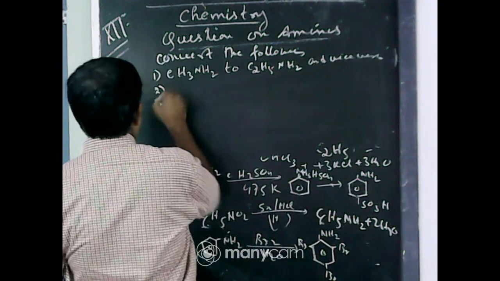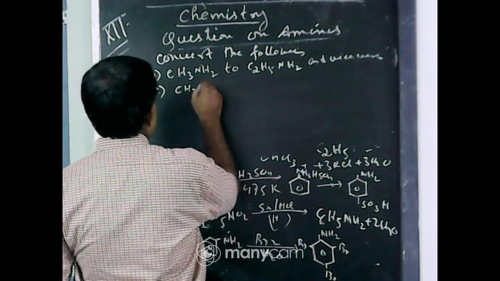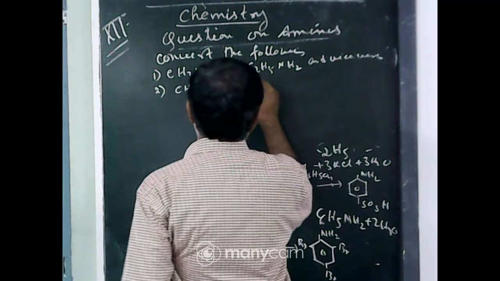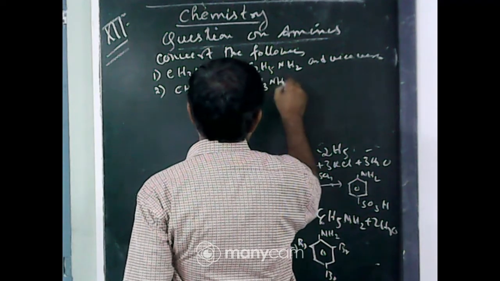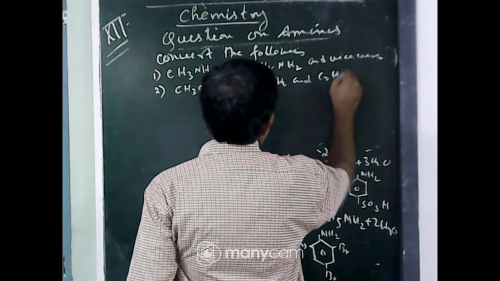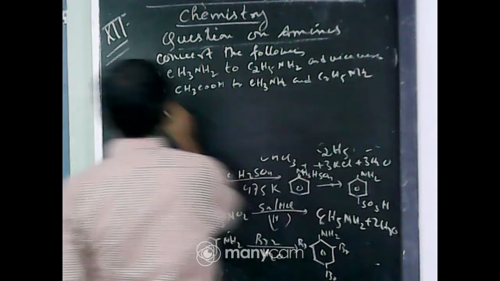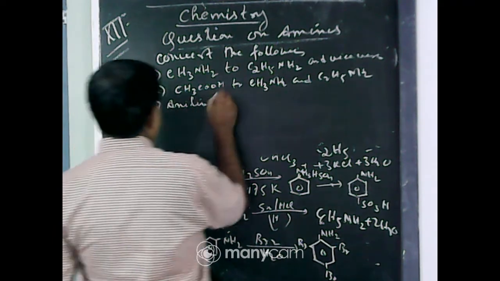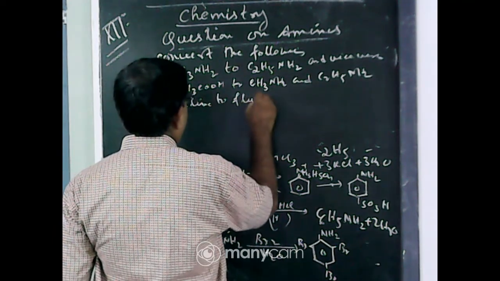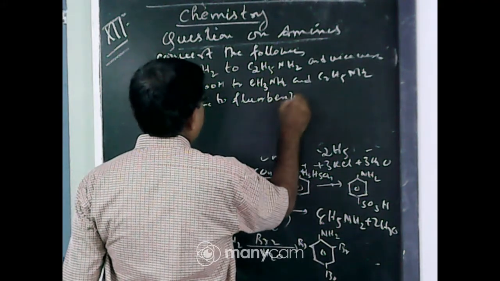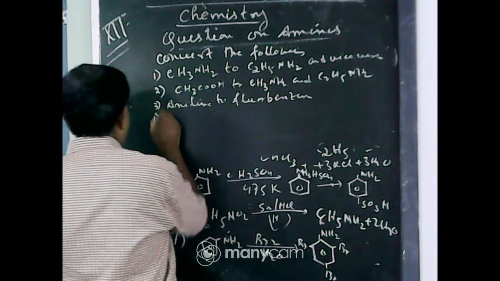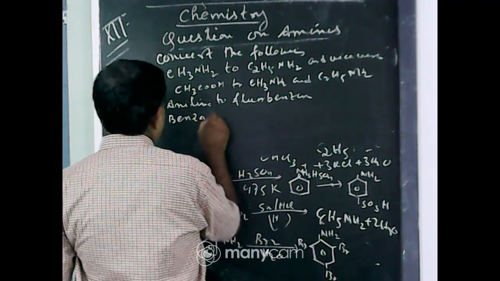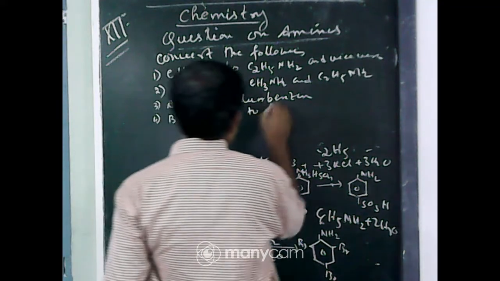Number 2, CH3COOH acetic acid to CH3NH2 and C2H5NH2. Number 3, aniline to fluorobenzene. Number 4, benzamide to phenol.